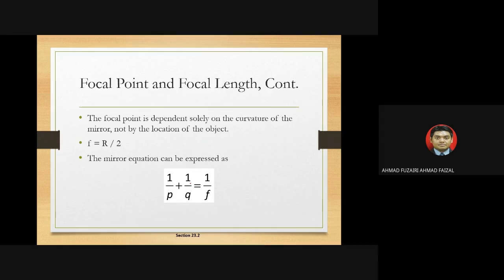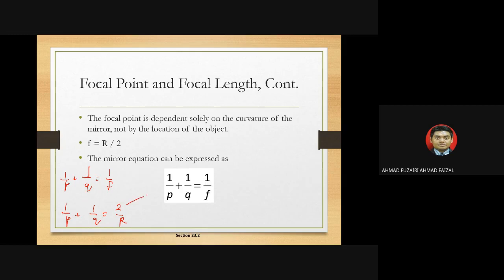Like I said, before this we learned about the mirror equation: 1 over P plus 1 over Q equals 2 over R. And 2 over R is actually 1 over F, because F is half of R, half of the radius.